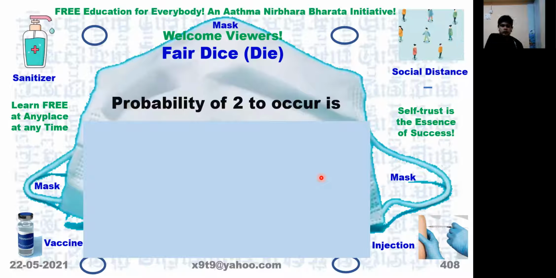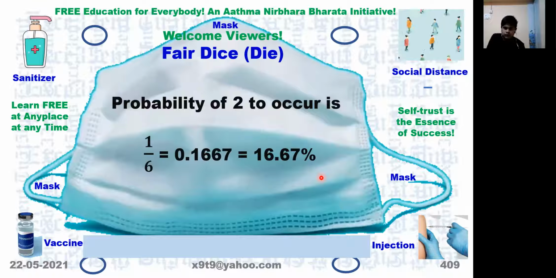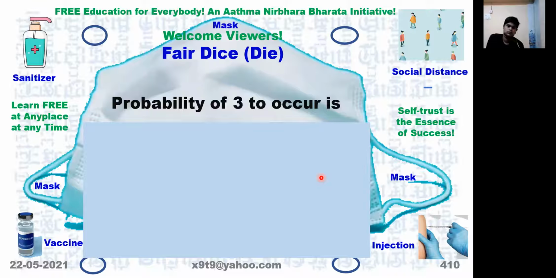Number 2 occurs 2 by 6? No, 1 by 6 itself. 1 by 6 only, because this is also one of the 6 possible chances. What about the probability of number 3 occurring when we roll a die? 1 by 6, because each number has equal chances to appear.